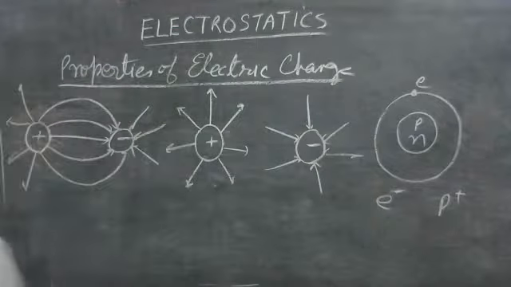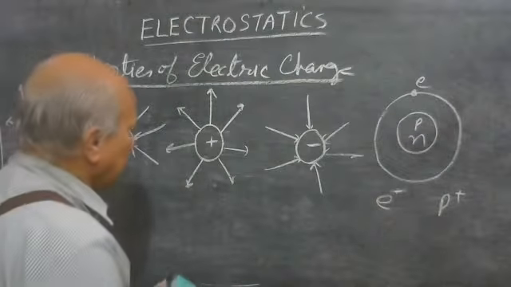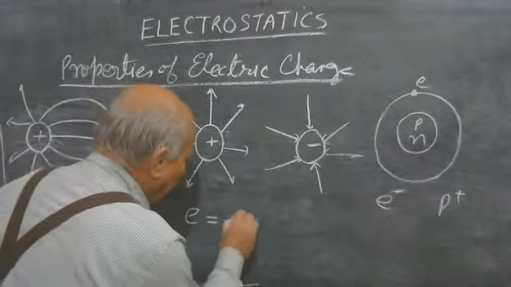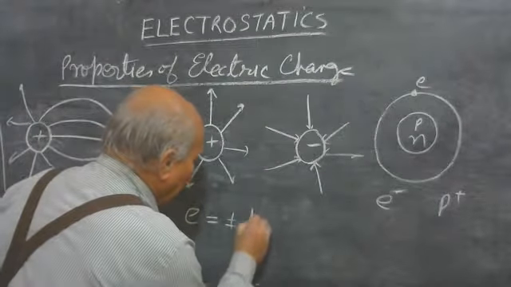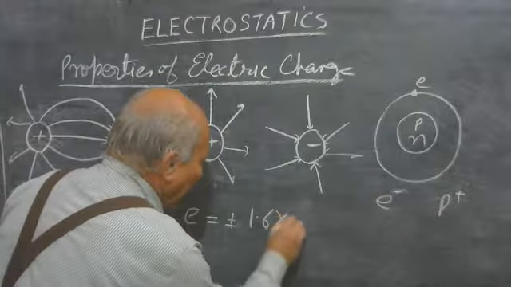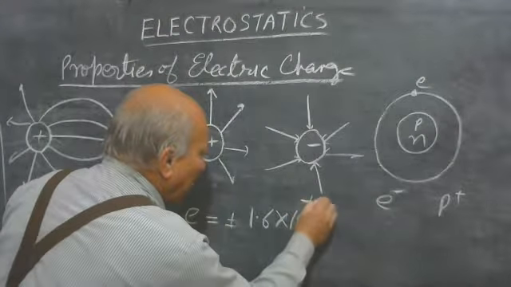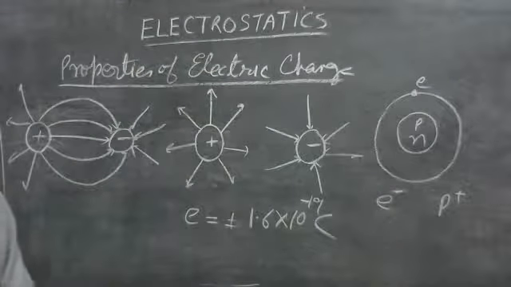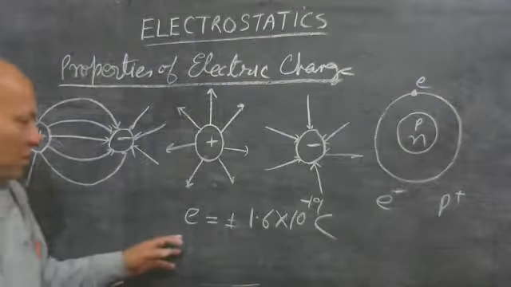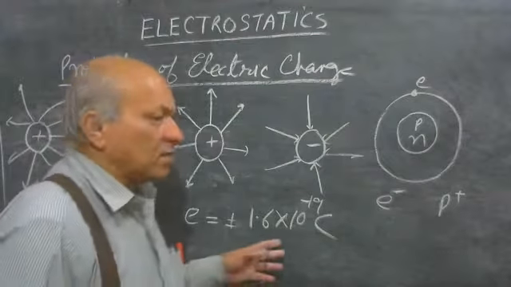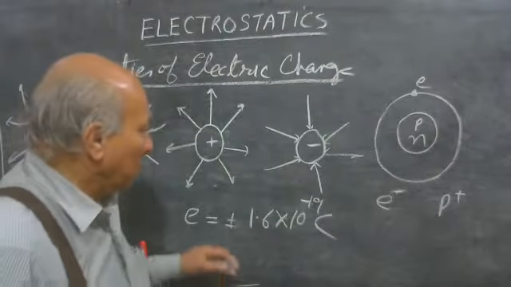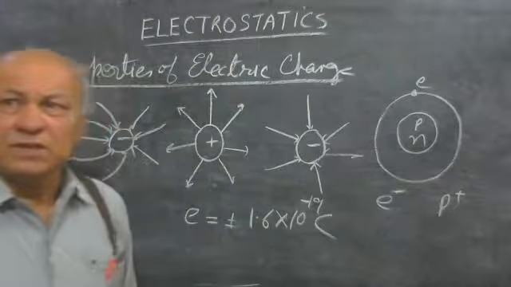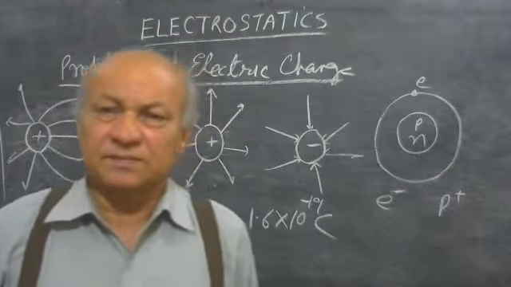Magnitude of elementary charge is coulomb. If we take electron or proton from any part of the earth, we will get the same amount of charge. This is called quantized.